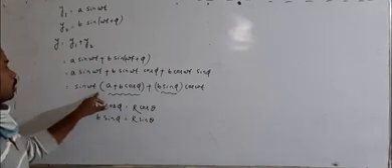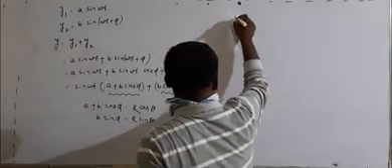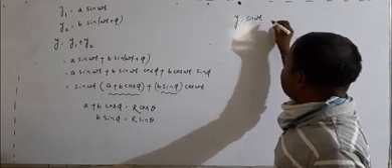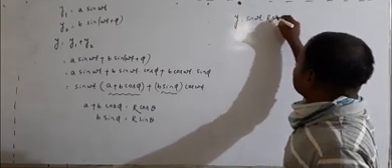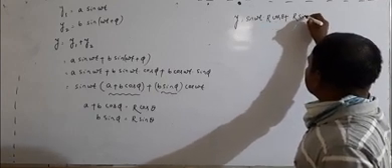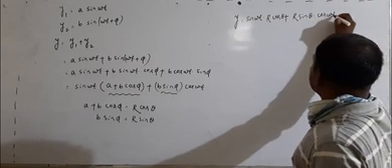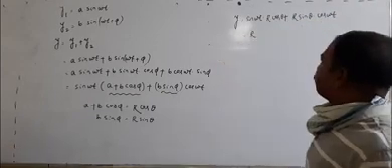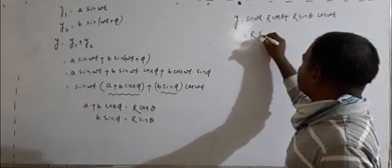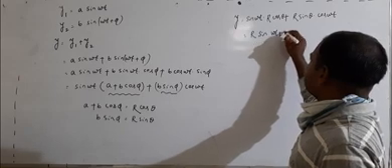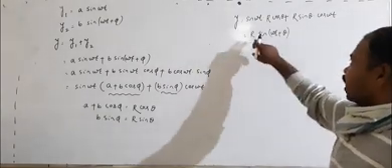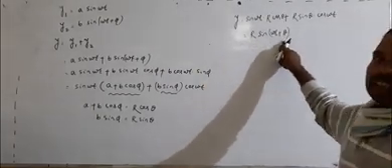When you put these values here, the resultant wave equation becomes y equals sin omega t times r cos theta plus r sin theta times cos omega t. Taking r common, and using the formula sin A cos B plus cos A sin B, this will be r sin(omega t plus theta).